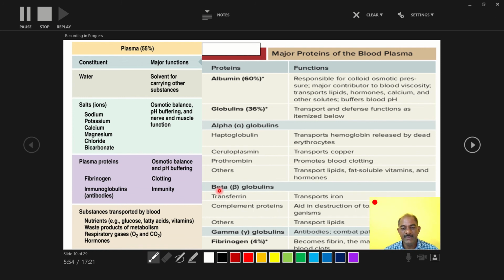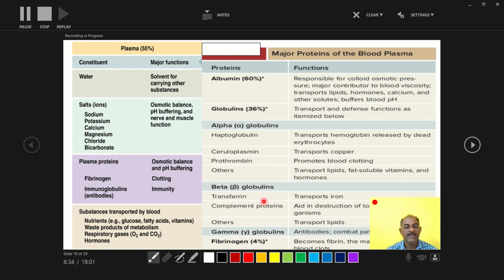Next are the beta globulins. Number one, transferrin transports iron. Complement protein aids in destruction of foreign organisms. And others transport lipids. Gamma globulins develop antibodies, and fibrinogen, total amount 4%, plays an important role in blood clotting, and immunoglobulin also plays an important role in developing antibodies.